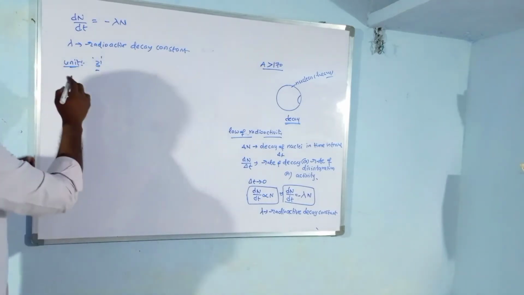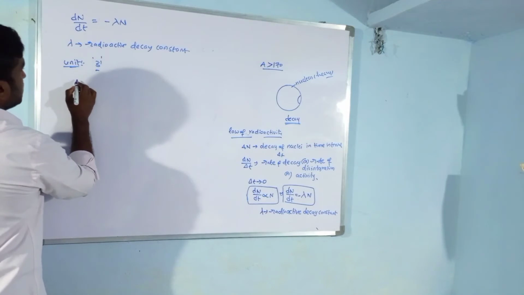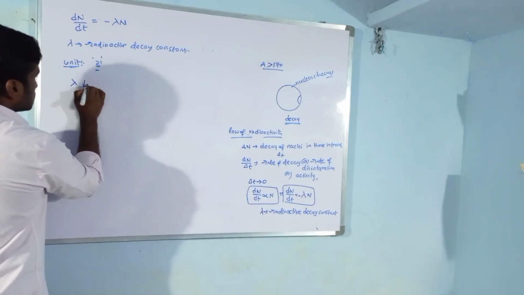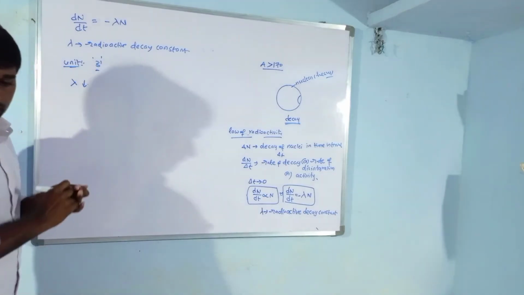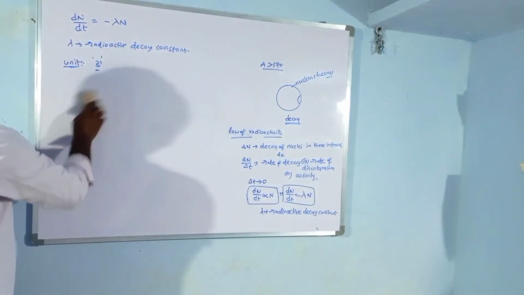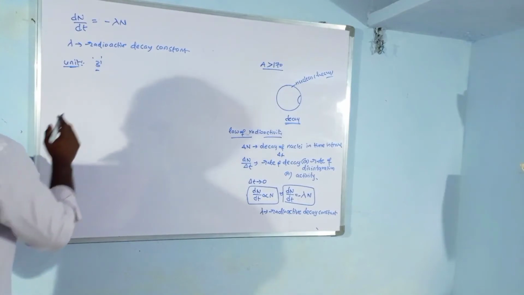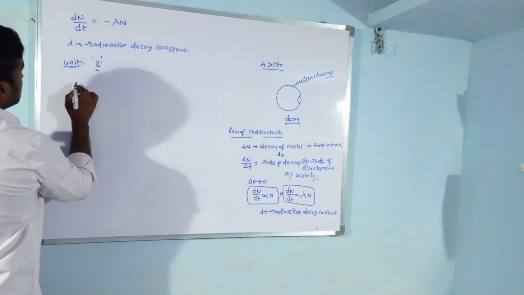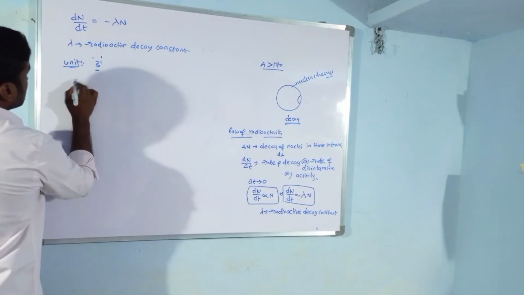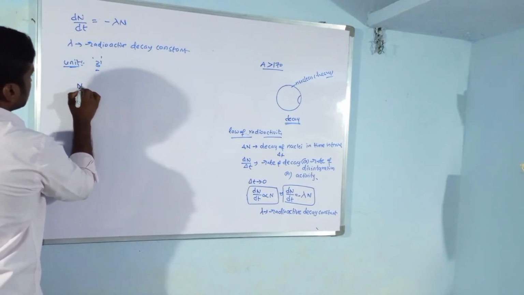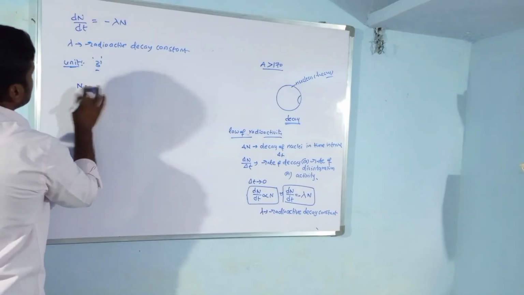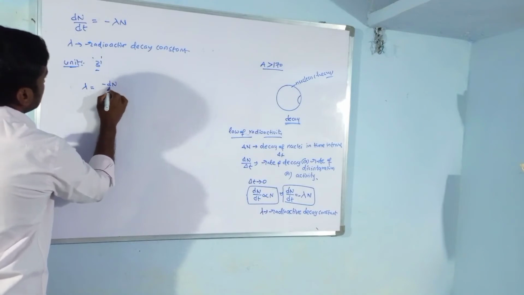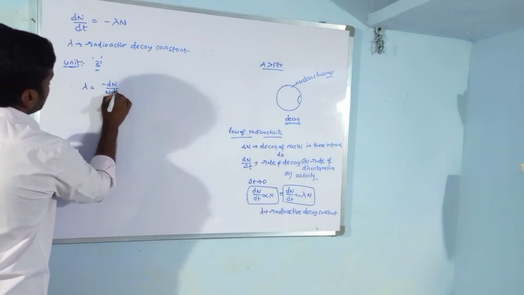Suppose lambda, the radioactive decay constant, is low. Then what happens? We can write lambda equal to minus dN by N into dt.